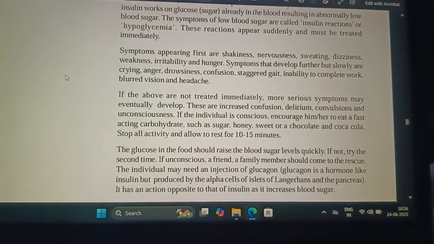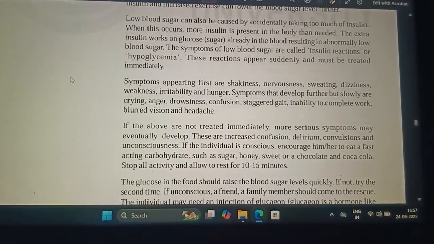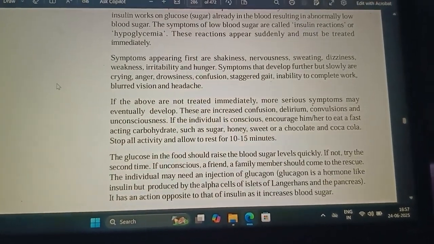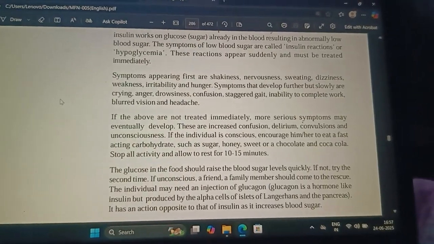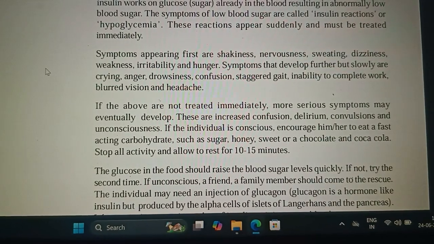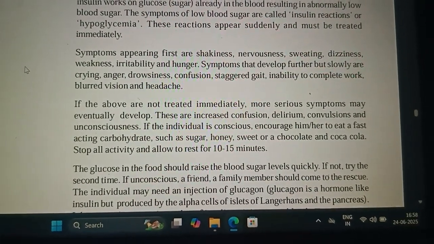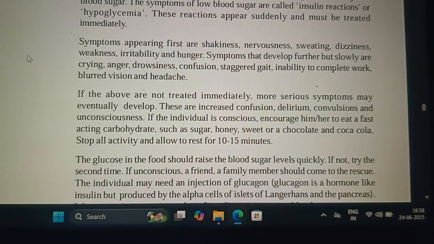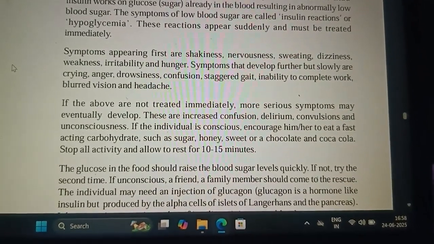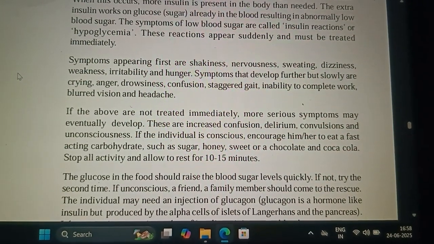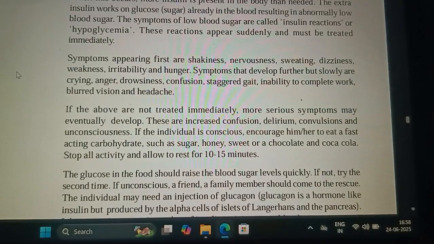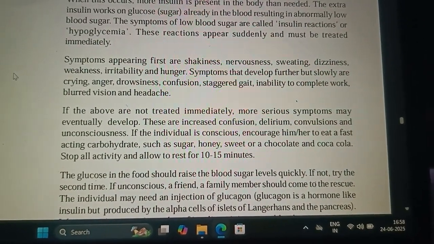Hi guys, in last class we have studied about low blood sugar. Now we'll learn about the symptoms. Symptoms that first appear are shakiness, nervousness, sweating, dizziness, weakness, irritability, and hunger. Symptoms that develop further are crying, anger, drowsiness, confusion, staggered gait, inability to complete work, blurred vision, and headache.